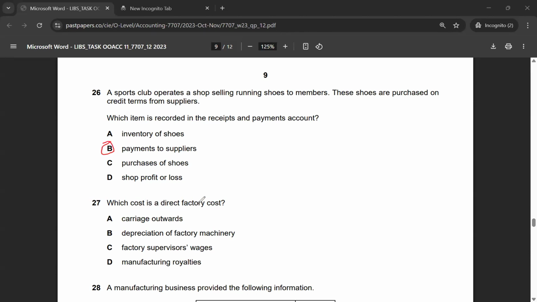Which cost is the direct factory cost? That would be manufacturing royalties. So the correct answer for multiple choice 27 is option D.